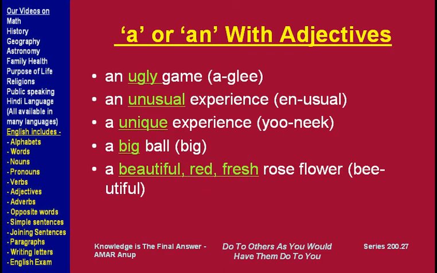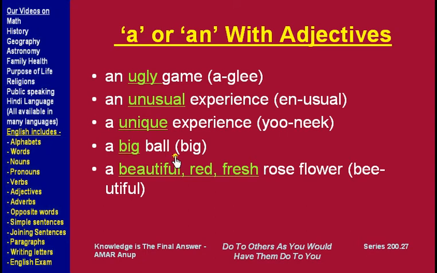Here are some more examples. Game is a noun, ugly is an adjective, and it is spoken as ugly. The pronunciation starts like a vowel, so an ugly game. Here is another example: experience is a noun, unusual is an adjective. Unusual starts with a vowel sound, so we use an.